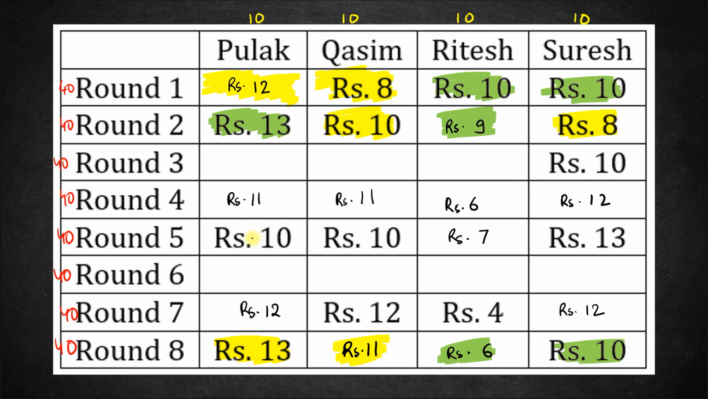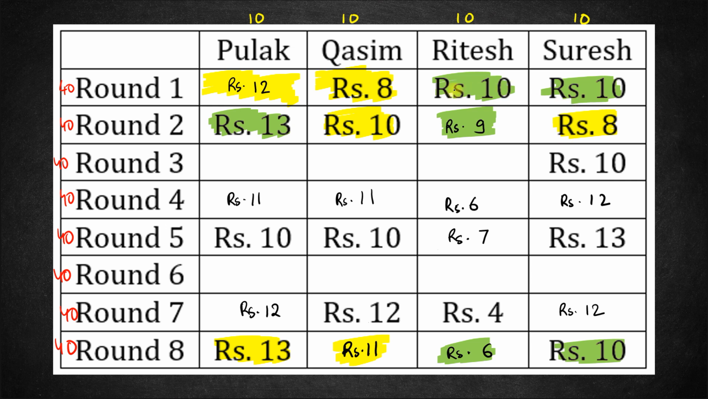And for the 5th round, we know Pulak would have paired either with Ritesh or Suresh. That's not sure right now, so we'll come back to the pairing later on. Now let us look at round 3, or rather let's start with round 2.